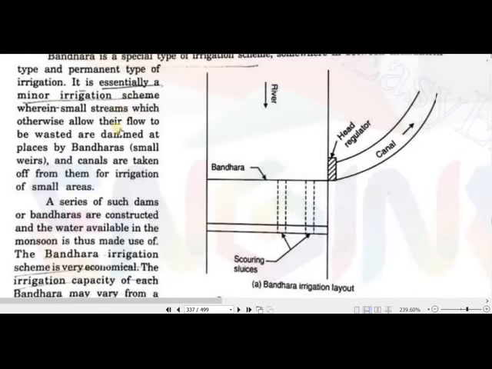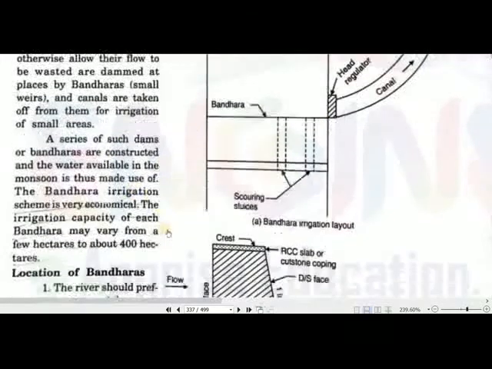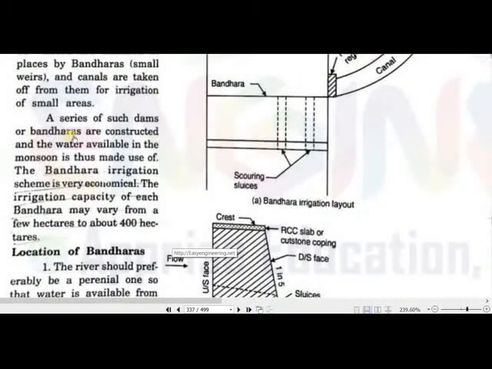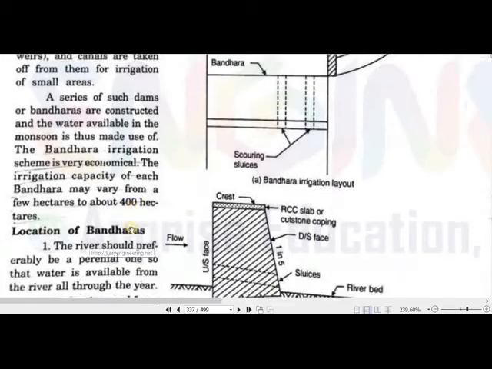So it is essentially a minor irrigation scheme wherein small streams, which otherwise allow their flow to be wasted or dumped, are used at the place of Bandhara, a small weir. So you can see the small weir. This is a small weir. This is not a weir as we studied in our barrage lecture. A series of such Bandhara dams are constructed, and the water available in the monsoon is thus made use of. And Bandhara irrigation scheme is very economical. The irrigation capacity of each Bandhara may vary from a few hectares to only 400 or 500 hectares.